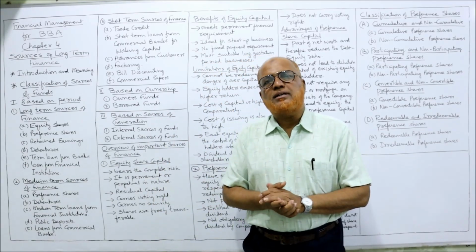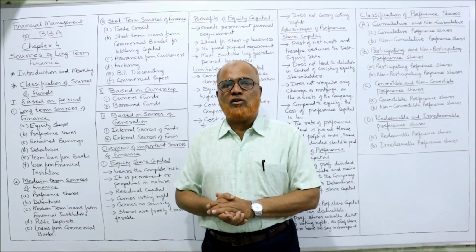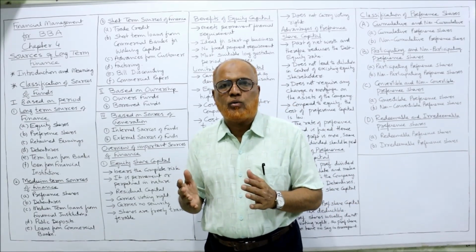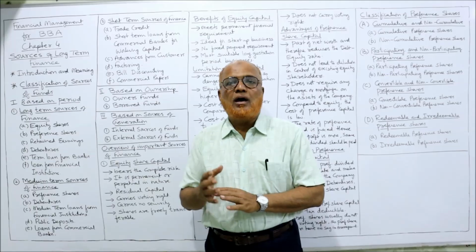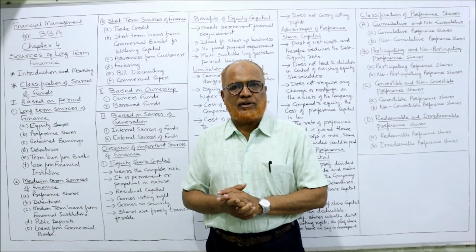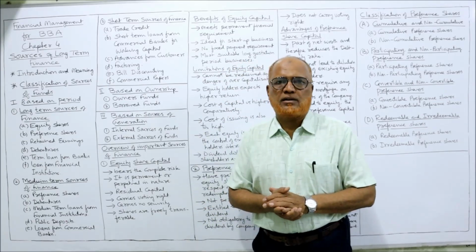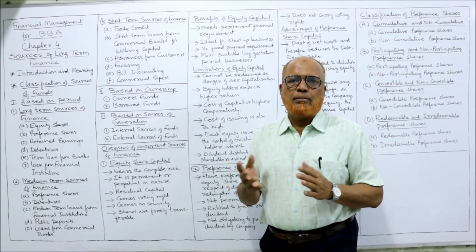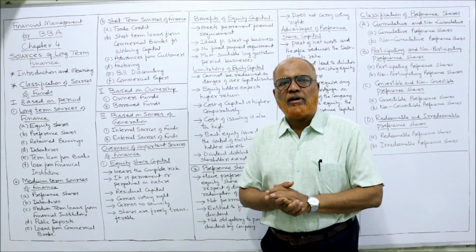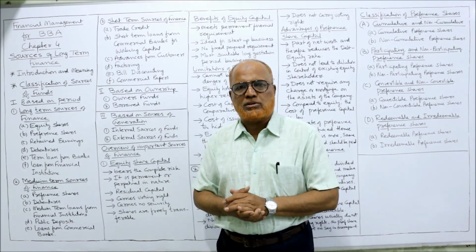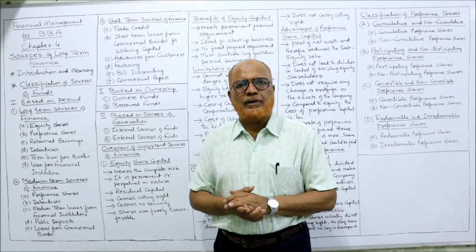In second chapter, time value of money, meaning of time value of money, what is discounting, what is compounding, and so many problems we have done. Then chapter number 3, just now we have concluded, that is capital budgeting. The meaning and techniques of evaluating capital budgeting proposals. So many problems I have completed.